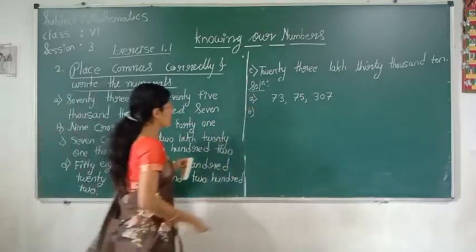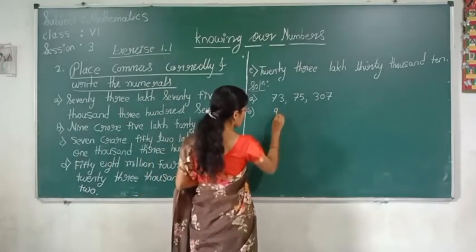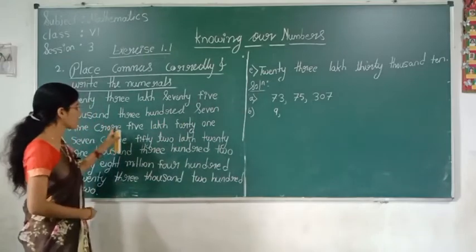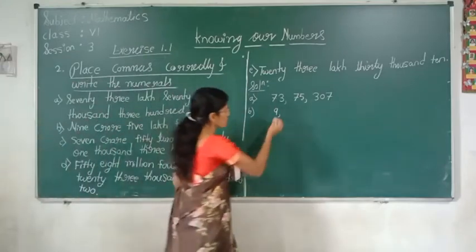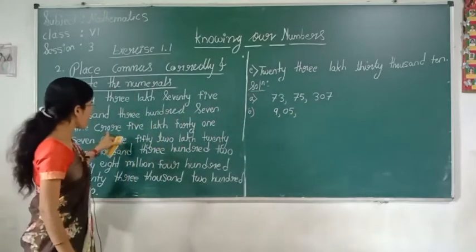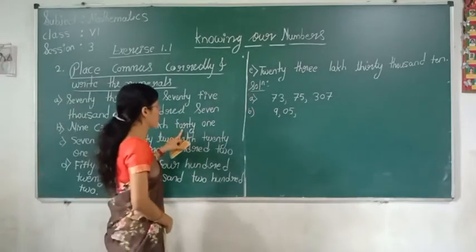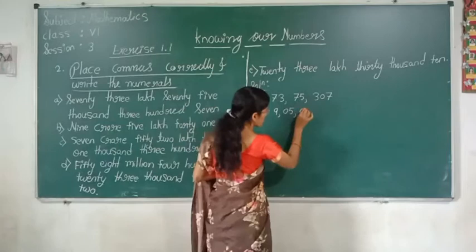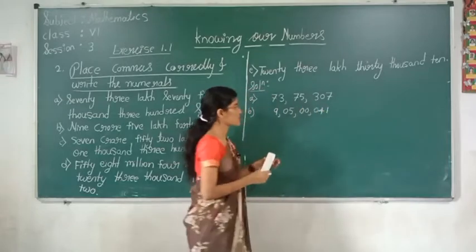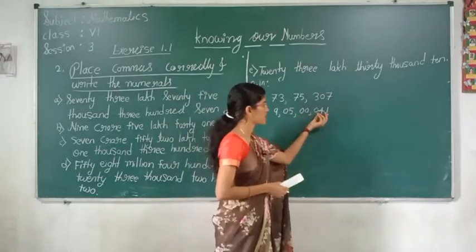Second one, you see: 9 crore. Afterwards, which period will come? 5 lakh. So 9 crore 5 lakh, 41, here the thousands period will come. Afterwards, this is the thousands period, and here it is the ones period.